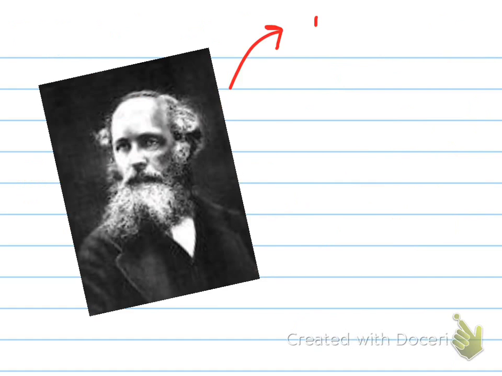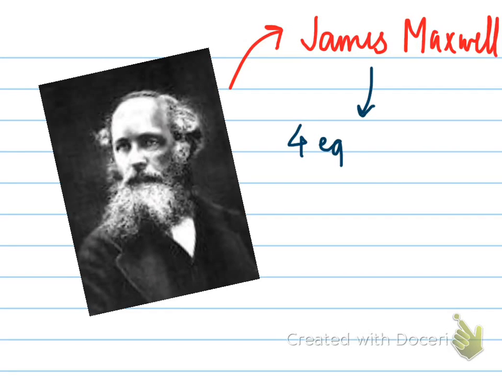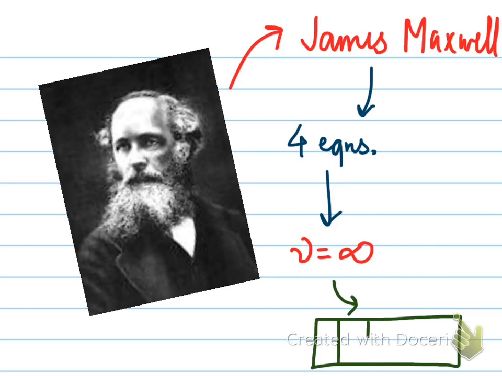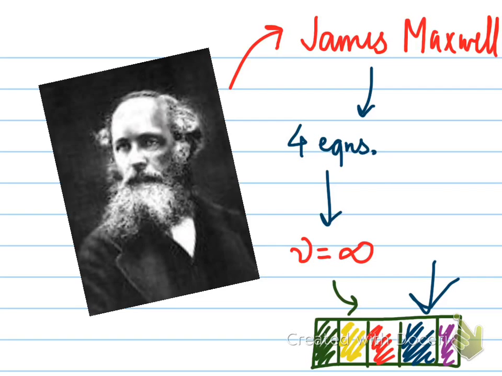Later, James Clerk Maxwell, this guy here, was the first to develop four partial differential equations for the electromagnetic field, and using these differential equations, he found that there are an infinite number of solutions for the frequency of an electromagnetic radiation. This was the first indication of the existence of the entire electromagnetic spectrum. Now, Maxwell predicted waves which were at lower frequency than the infrared radiation, as well as at higher frequency than the